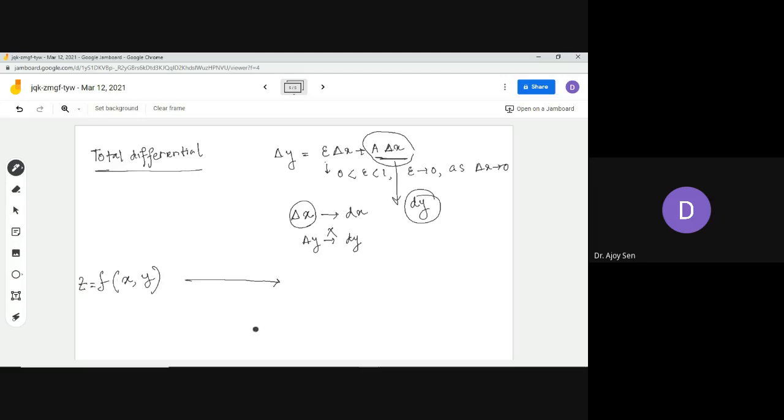Now what we are going to do is give an increment to the independent variable like this. That means we are taking an increment of amount del x of the independent variable. Since in this case we have two independent variables, we also take a small increment of the other variable too.